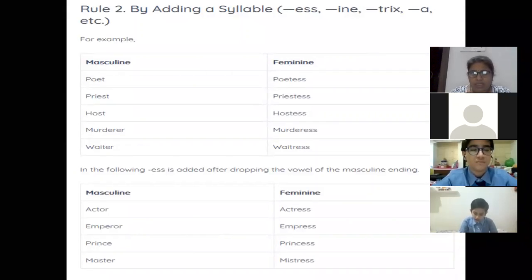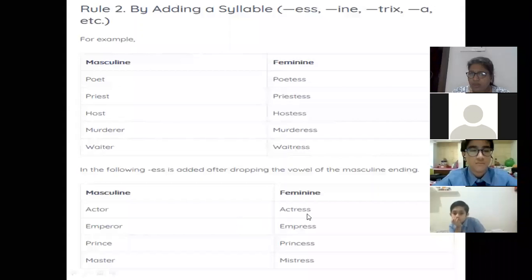For example, when I say poet, the feminine becomes poetess. So when I am adding ESS, there is a sound of vowel E there. Same with host, hostess, waiter, waitress. So you can see the sound of vowel E here. Next is when you want to change from masculine to feminine, you are dropping the vowel of the masculine ending. How can we understand? See, here it is given actor, ACTOR.